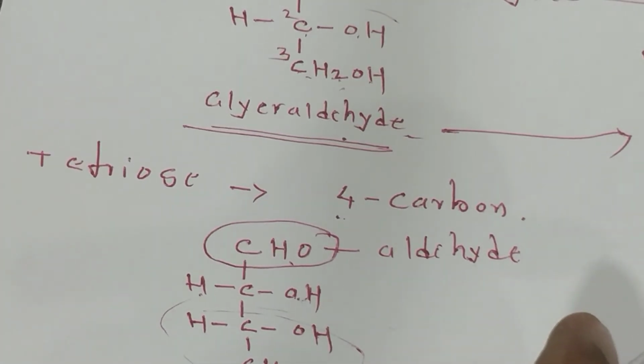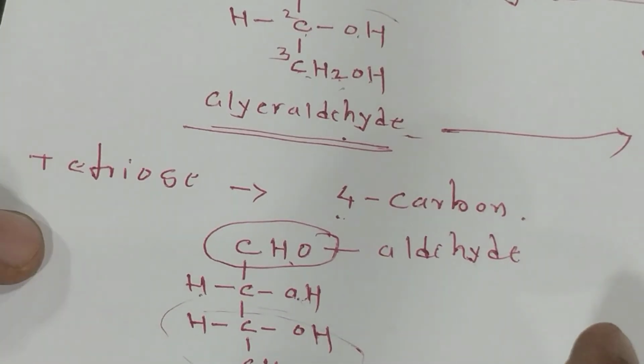Carbohydrate may be defined as a polyhydroxy aldehyde or ketone which on hydrolysis gives further compounds. It can be classified into monosaccharides, disaccharides, oligosaccharides and polysaccharides.